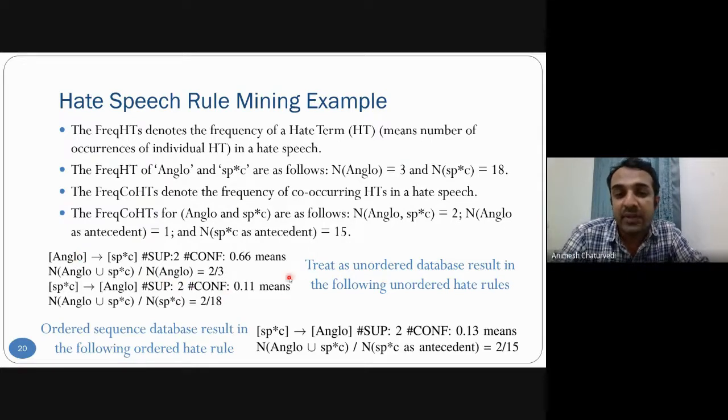If we treat the database as an unordered database, then this type of rule is an association rule. With an ordered database, we can generate a sequential rule, because ordered means a sequential database. So it will only provide us one rule, and that is better as compared to the four rules, because the three rules are less interesting as compared to the one rule.